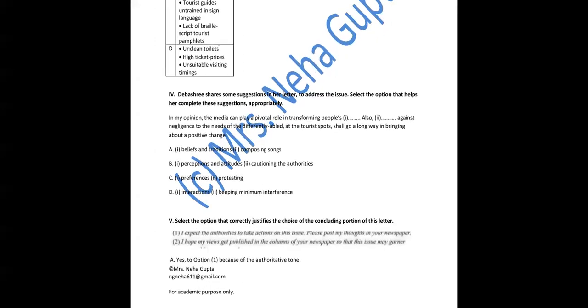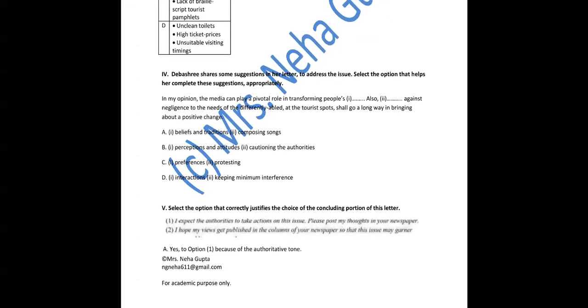Next part to it. Select the option that correctly justifies the choice of the concluding portion of the letter. Now there are 2 points given, and we have to tell what would be the best point for the conclusion in the letter. First point is, I expect, I means the one who is writing the letter, that means Debashri here, I'm sorry. I expect the authorities to take actions on this issue. Please post my thoughts in your newspaper. I want authorities to take action.